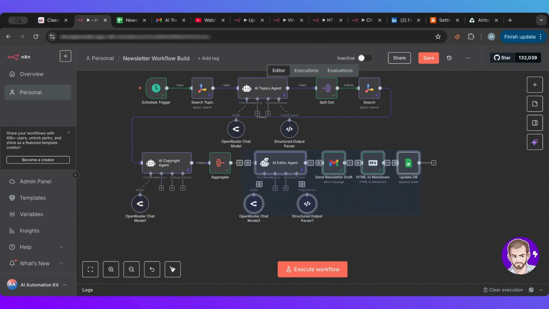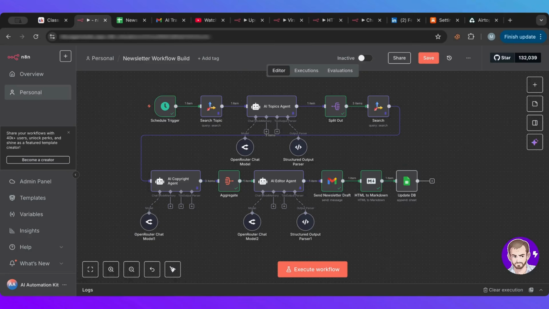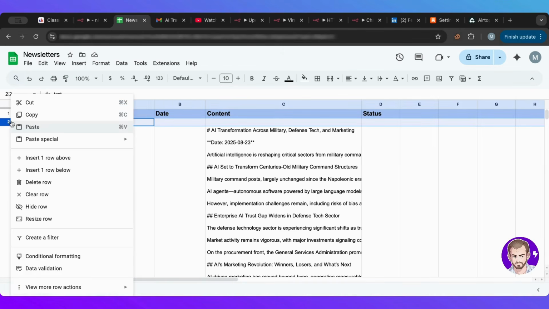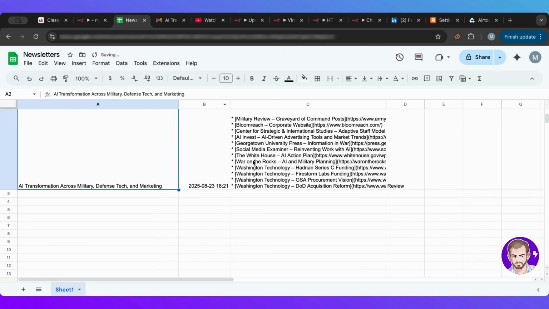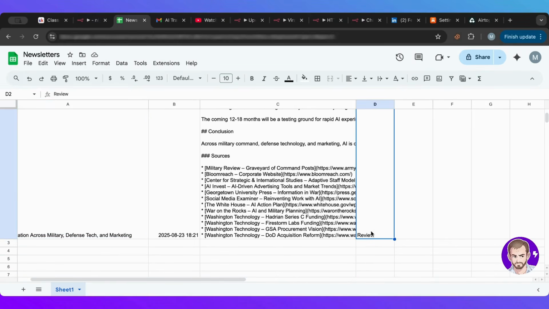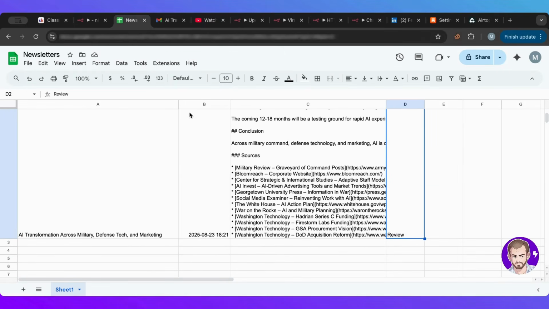Let me quickly clean things around. Okay, so I only need now to run this. So let's run the last node. Okay, so let's go to our database here. Perfect. As you can see here, let me remove this test row. We have the title. There you go. We have the date, and we have the content of the newsletter, and we have the status here. That is perfect. With every newsletter that we get, we'll get another row.